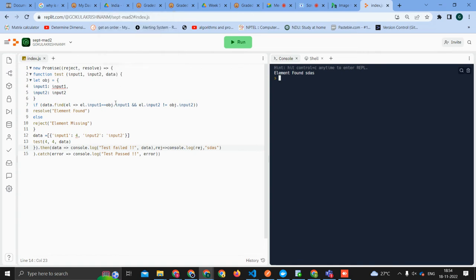One more thing, I want to see when it will give test failed. That you can do, for example, input two is equal to. They have written not equal to. If we write equal to, it will go to the false statement. That's an easy one. It will go to test failed. And now if we do some spelling mistake or error, like a spelling mistake of console, then it will catch the error also.